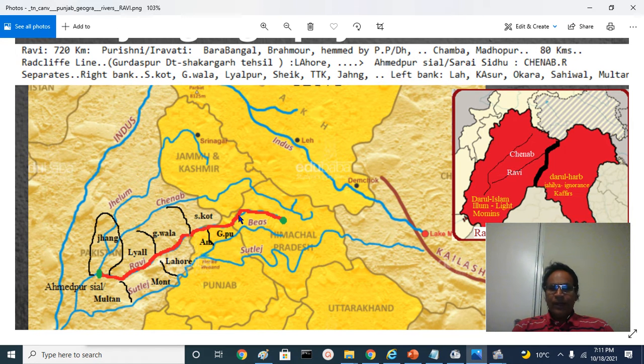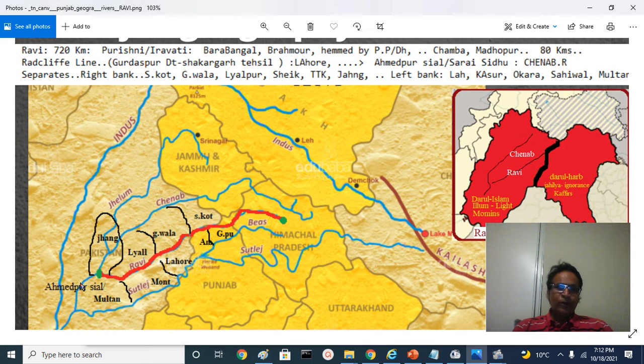From Madhopur for 80 kilometers, this forms the border between Bharat and Pakistan, and it continues its journey, and the historic city of Lahore resides here. Finally, at a place called Ahmadpur Sial, this is the Chenab river. At Ahmadpur Sial or Sarai Sidhu, the river Ravi joins river Chenab, and it continues to be a part of Chenab.